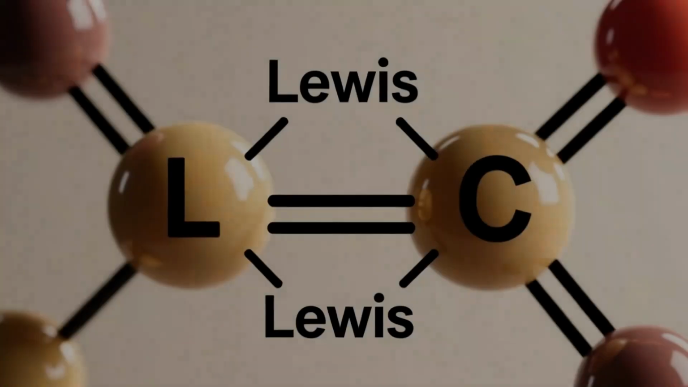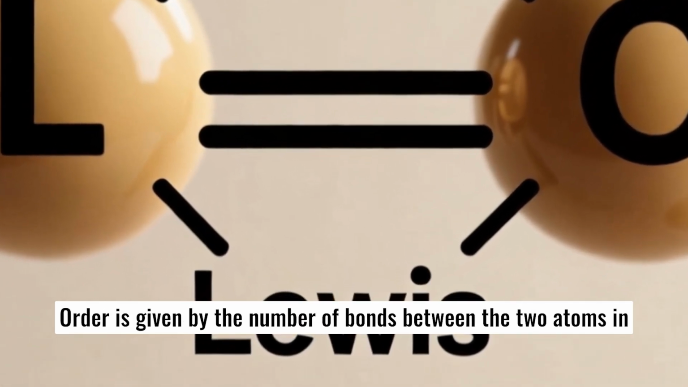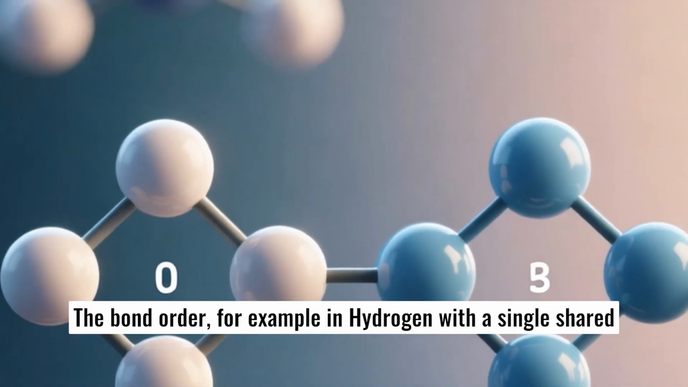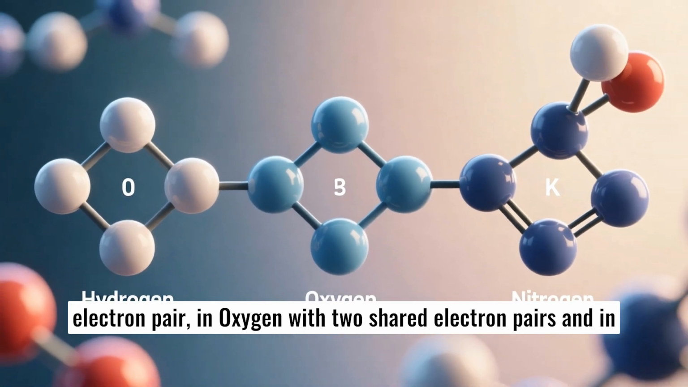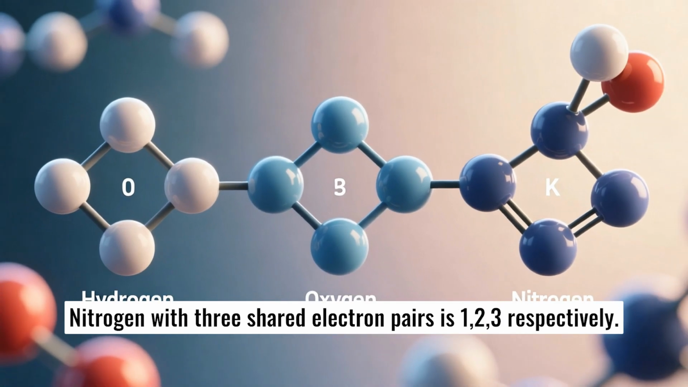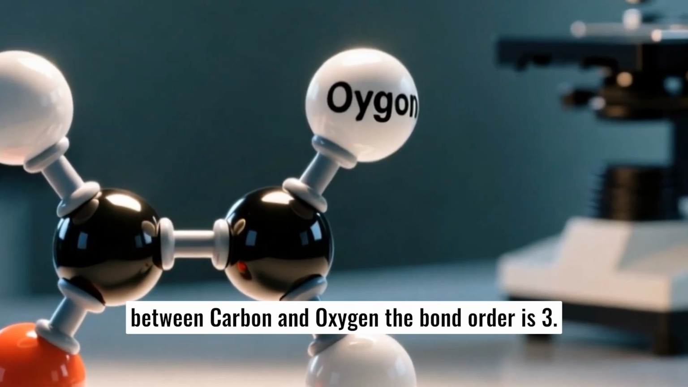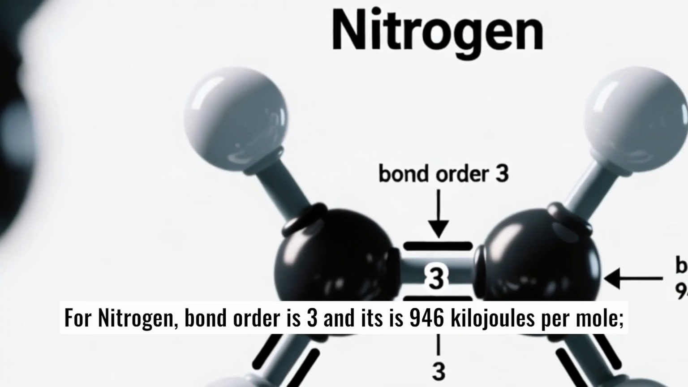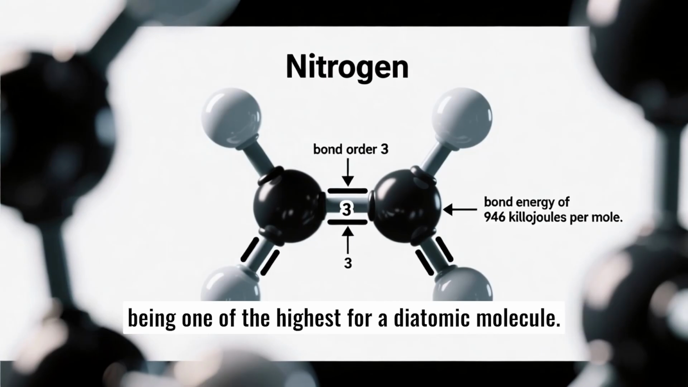Bond order. In the Lewis description of a covalent bond, the bond order is given by the number of bonds between the two atoms in a molecule. The bond order, for example, in hydrogen with a single shared electron pair, in oxygen with two shared electron pairs, and in nitrogen with three shared electron pairs is 1, 2, 3 respectively. Similarly, in carbon monoxide, three shared electron pairs between carbon and oxygen, the bond order is 3. For nitrogen, bond order is 3 and the bond enthalpy is 946 kilojoules per mole, being one of the highest for a diatomic molecule.